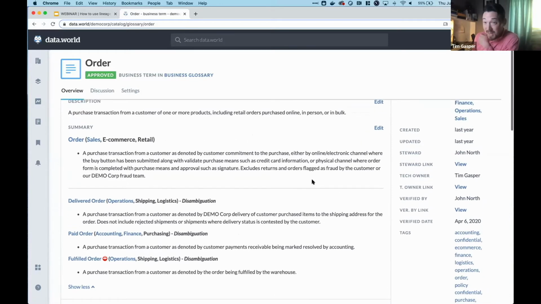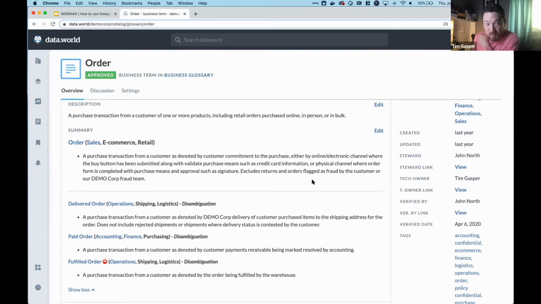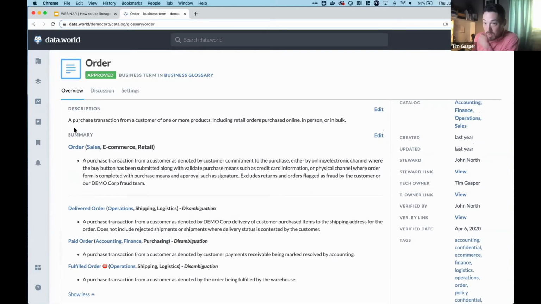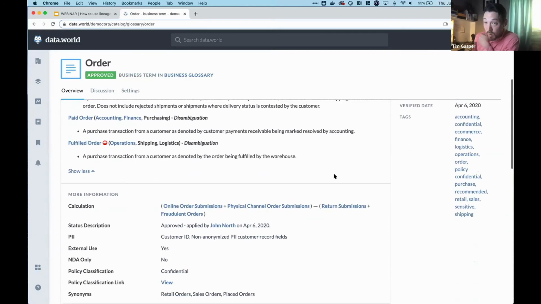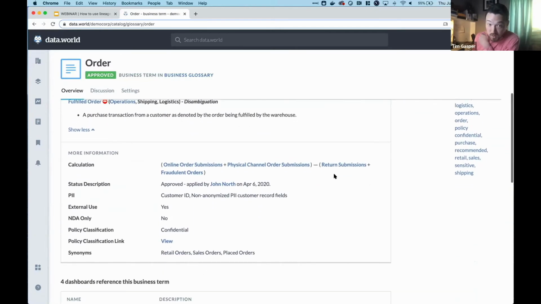So first of all, creating that clarity and allowing me to know that this is the concept that I want to center around, and what I want to find data lineage and information lineage around, is a first key, right? And you can see that all sorts of different metadata can be associated with any of these pages, whether it's a glossary or a data table.